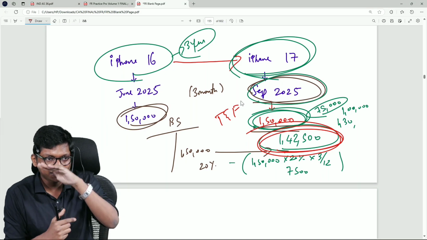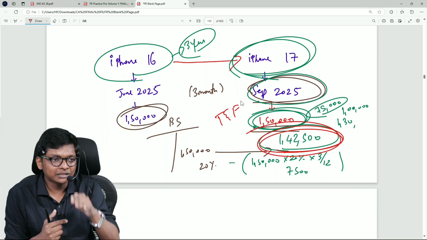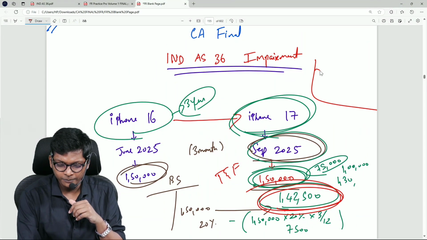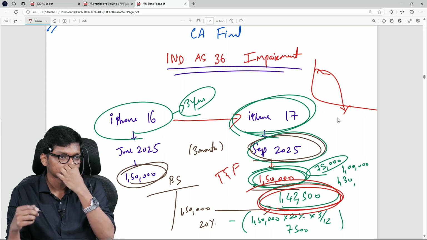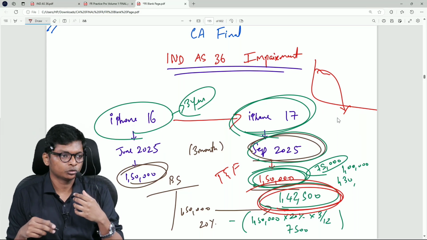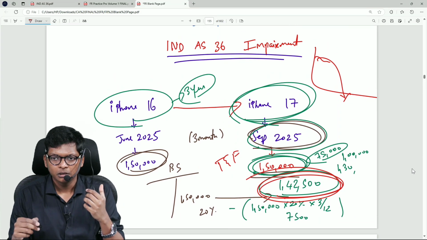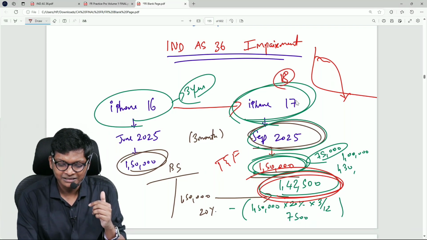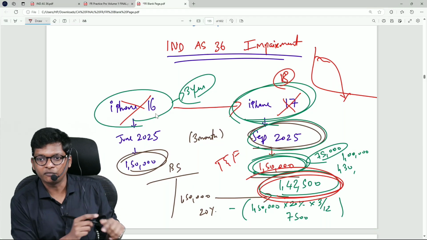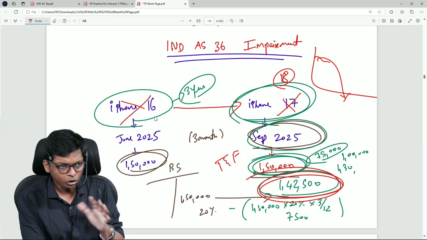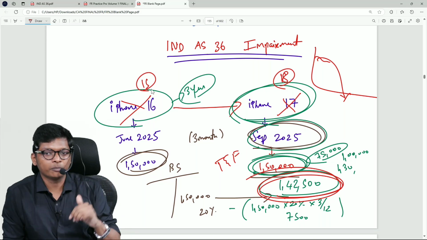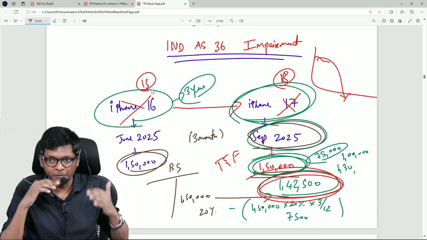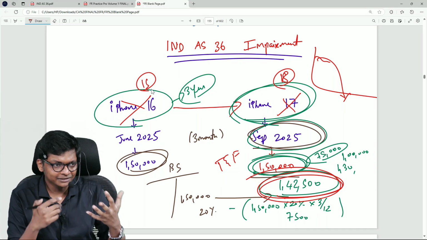The value of the phone has fallen, but a fall beyond reasonable. You would think that if I put a graph, the fall should be gradual like this, but it's a sudden dip, a dip beyond expectation. So why has this fall happened? Because of a new technological model. The minute iPhone 18 comes, 17 and all the previous models will fall. If iPhone 17 comes, not only 16, iPhone 15 also will drop. Every time a new iPhone comes, the prices of all previous models drop. Only the new model they will give discounts on, and existing models will drop.